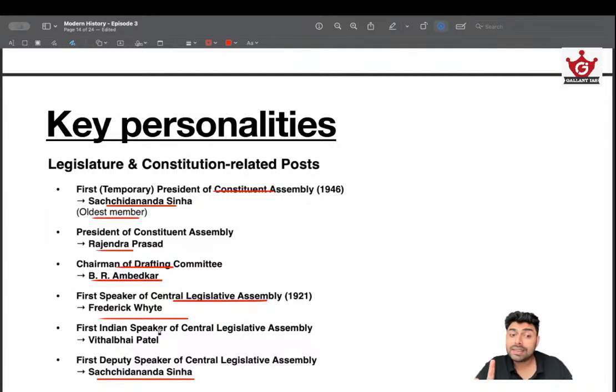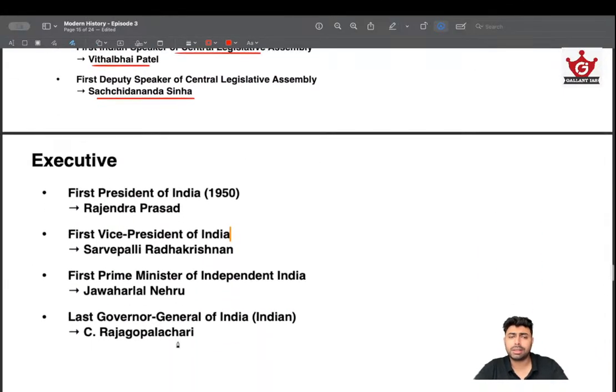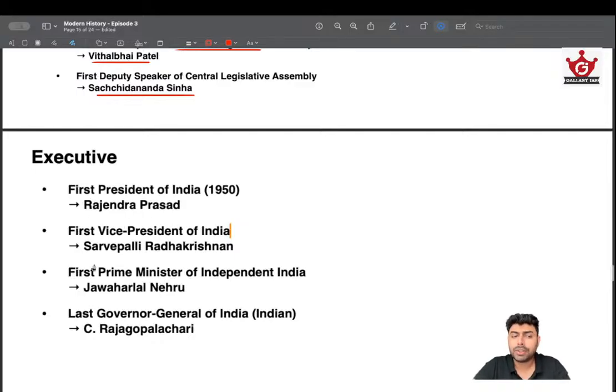And also, first Indian speaker of Central Legislative Assembly. First Indian speaker was Vithalbhai Patel. This is also one important fact to remember. So first speaker was Frederick White. First Indian speaker was Vithalbhai Patel. First deputy speaker was Sachidananda Sinha. And few more things. First president we know, Rajendra Prasad. First vice president, Sarvepalli Radhakrishnan. Remember,